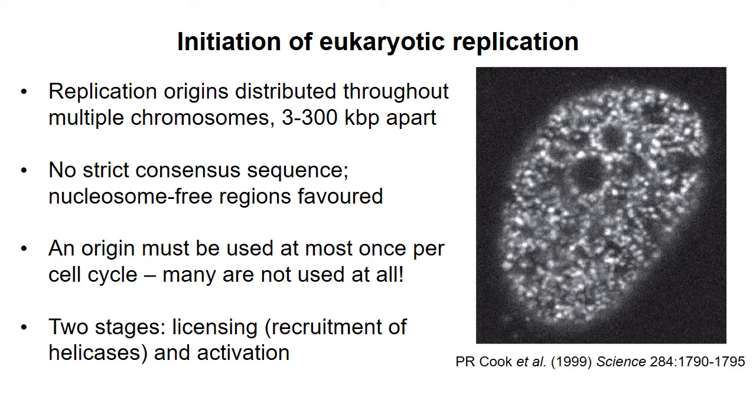It's hard to find eukaryotic replication origins just through sequence analysis, though there seems to be a preference for regions with low nucleosome concentration. To prevent an origin from firing more than once in a cell cycle, initiation is divided into two stages. Licensing, during which two helicase complexes are localized to the origin, and activation.